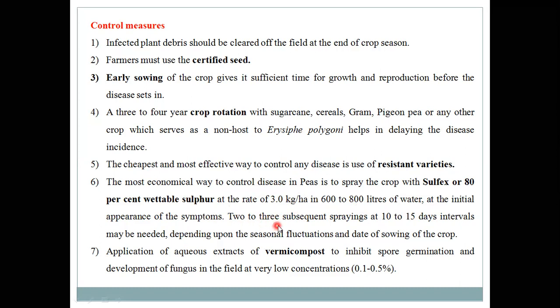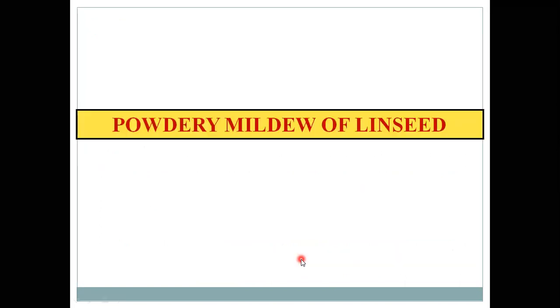Two to three subsequent sprayings at 10 to 15 day intervals should be necessary to avoid powdery mildew disease in the pea. Then, application of vermicompost inhibits spore germination and development of the fungus in the field at very low concentrations. So this vermicompost, just applied in soil, inhibits the production of the cleistothecia bodies in soil.